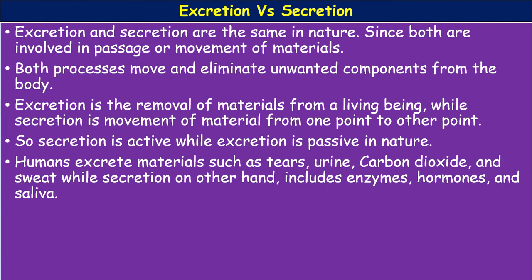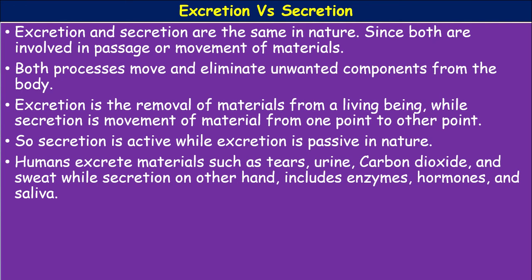Humans excrete materials such as tears, urine, carbon dioxide and sweat, while secretions on the other hand include enzymes, hormones, digestive juices and saliva. See the difference. Excretion is the elimination of unwanted substances, for example tears, urine, carbon dioxide and sweat, while hormones and enzymes are secreted.